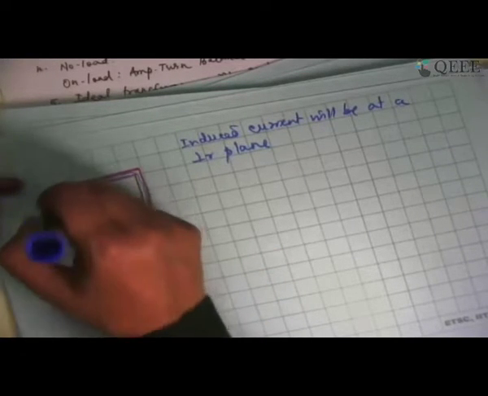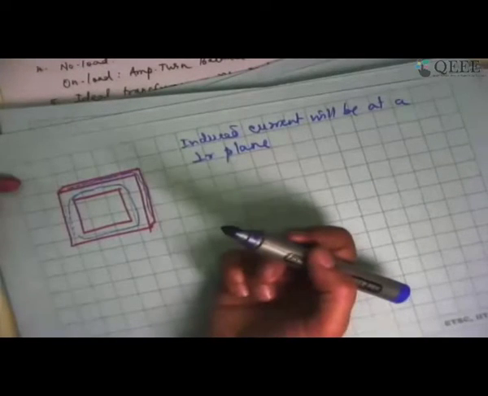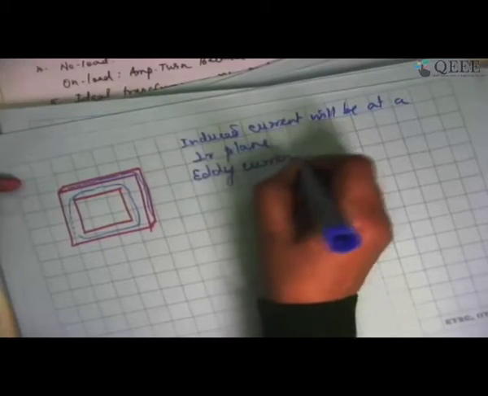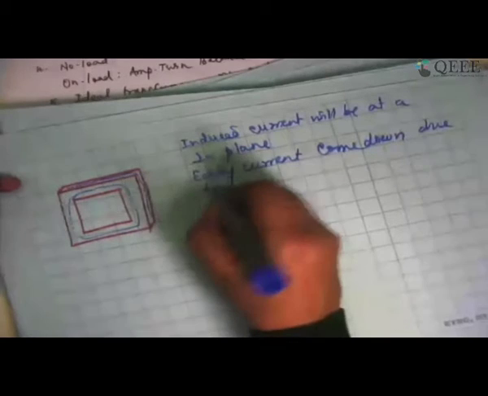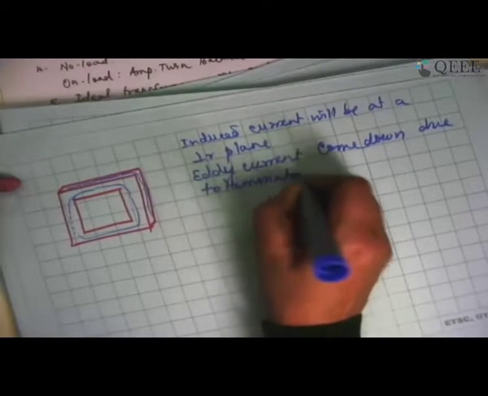Fine. So I am going to have essentially interrupted paths for the current, because into the paper the current cannot go as a thoroughfare, since varnish is coming in between. And similarly, out of the paper also it cannot come because varnish is sitting there as the so-called insulator. So now the currents have a restricted path, because of which the resistance increases and the current decreases. So I'm going to have eddy current losses come down due to lamination of the core, or laminating the core.